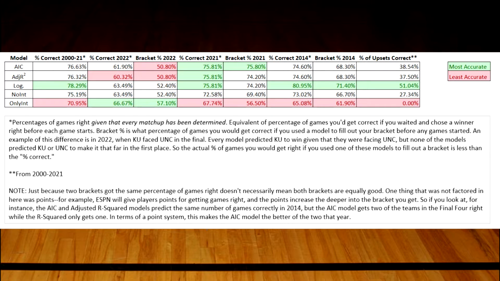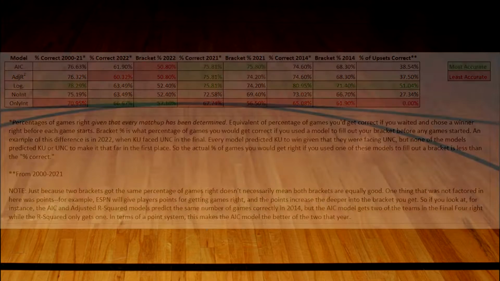One important thing to note is that all of the columns that have an asterisk that say % correct, those are the percentage of games right given that every matchup has been determined. So that's the percentage on a per game basis, if you decided who would win right before each game started. The bracket percentage is how well a model would do if you actually filled out a bracket with it. After coming up with our models, we used 2022 to test our models and see how well they would do against this past year's tournament.